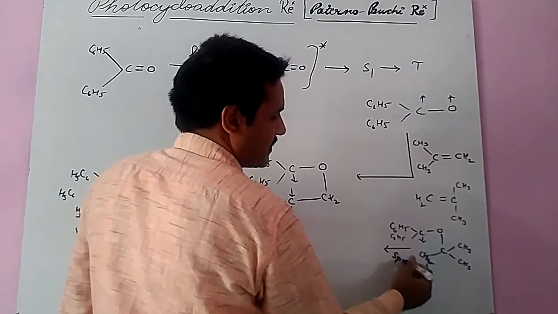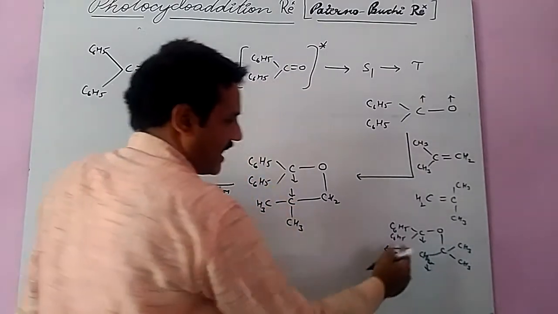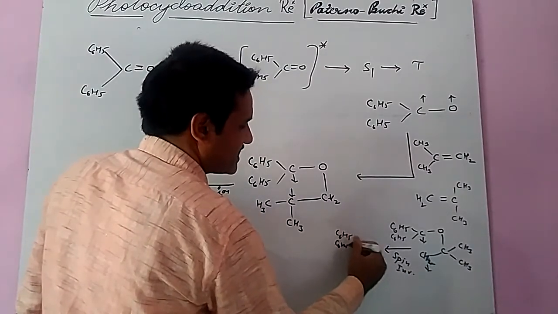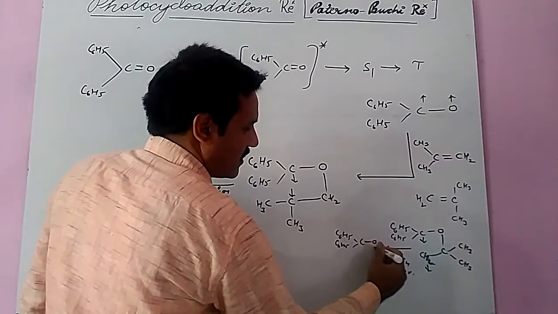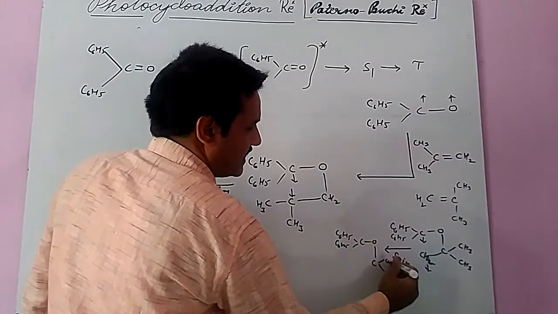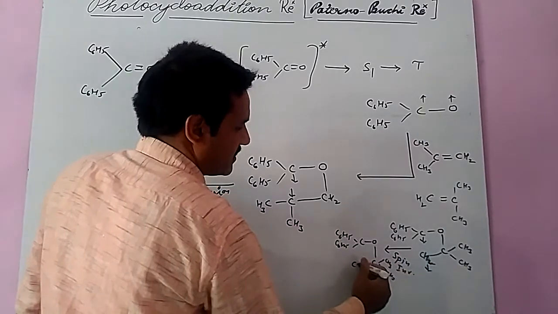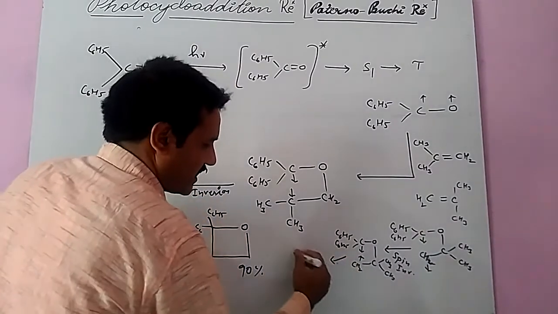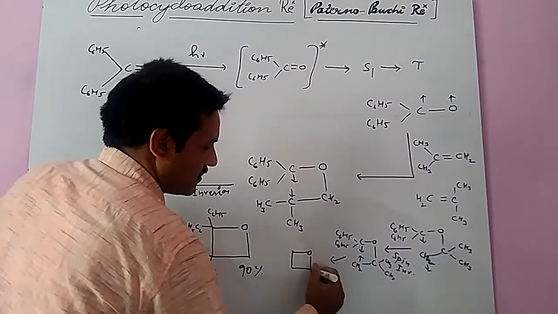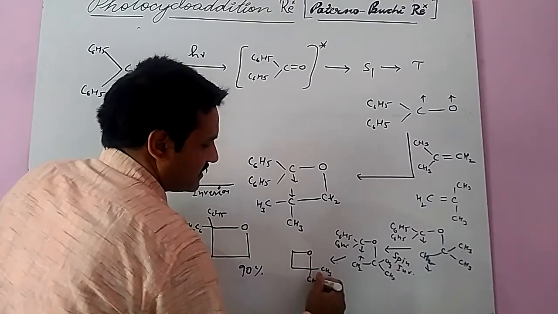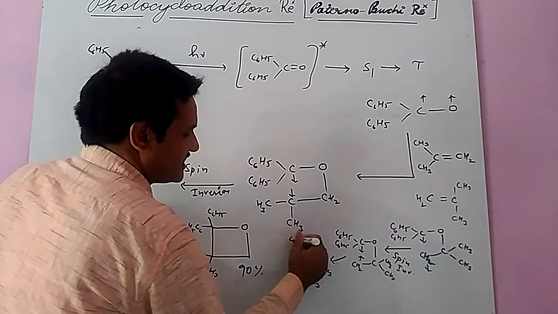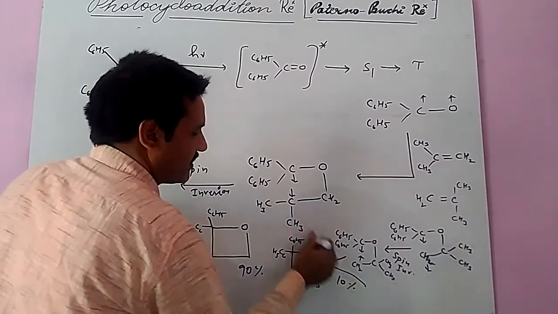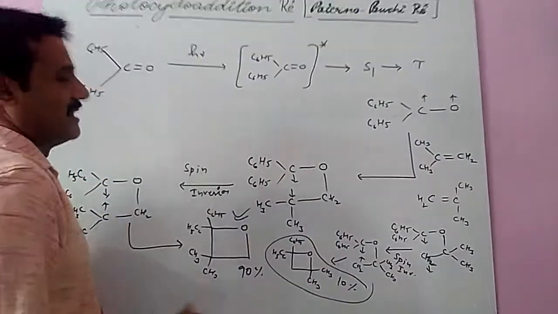Then spin inversion, and then it converts into this form: C6H5, C6H5, CO, here C, CH3, CH3, CH2, now with opposite spin, and then it converts to the product in this manner: O, CH3, CH3, here C6H5 and C6H5. There is only a 10% possibility of this, so the major product is the other one.